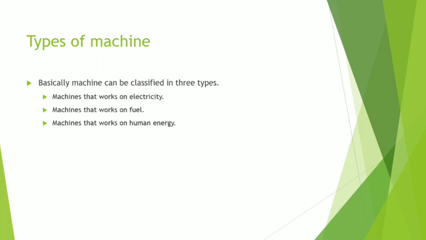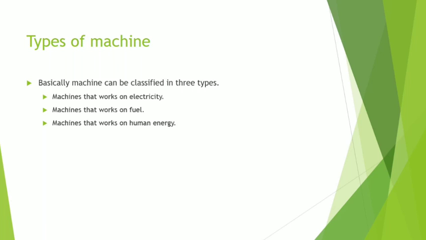Now, what is the spelling of electricity? ELECTRI, electric, and CITY, city, electricity. So, machines that work on electricity.